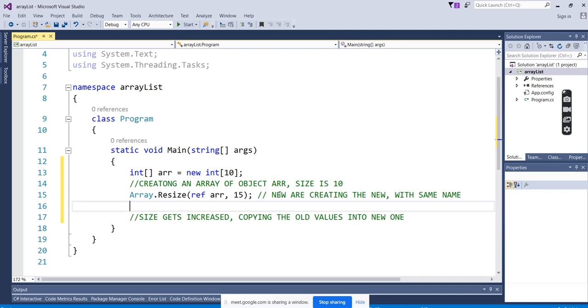For example, we have a 3 BHK house, and there is extra space, and we built 2 new rooms. Previously I had 3 rooms, now I have 5 rooms. It doesn't mean that I have built a completely new home. I added 2 rooms, and those 2 new rooms are added to the previous one, right?